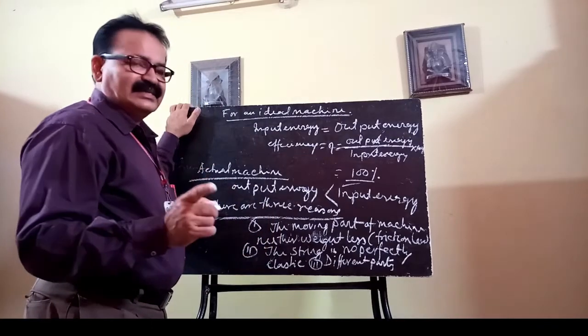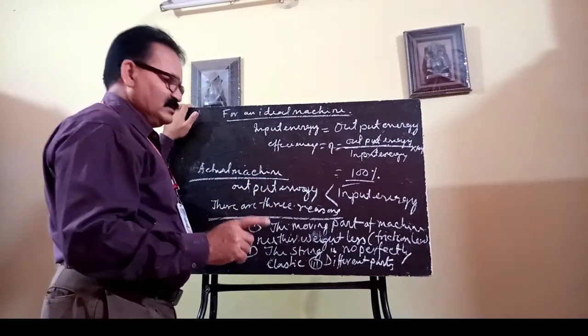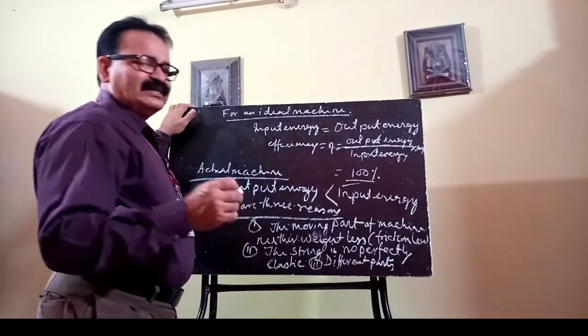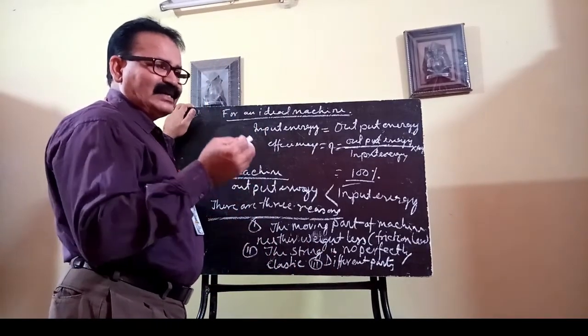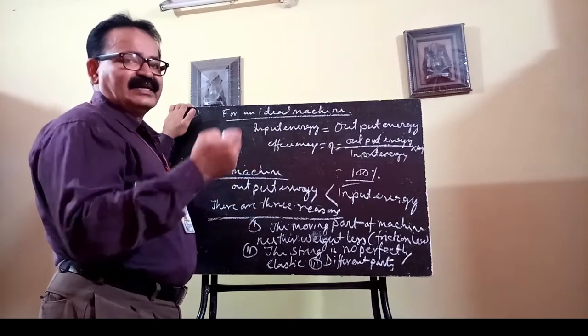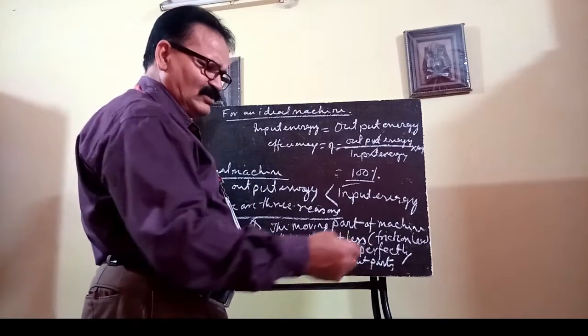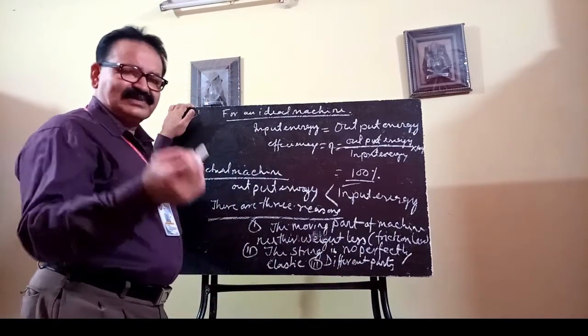may not be rigid. Different parts of the machine may not be rigid, because a rigid body can only have an equal magnitude of reaction force. Suppose you are walking on a rigid road, you will feel comfortable.